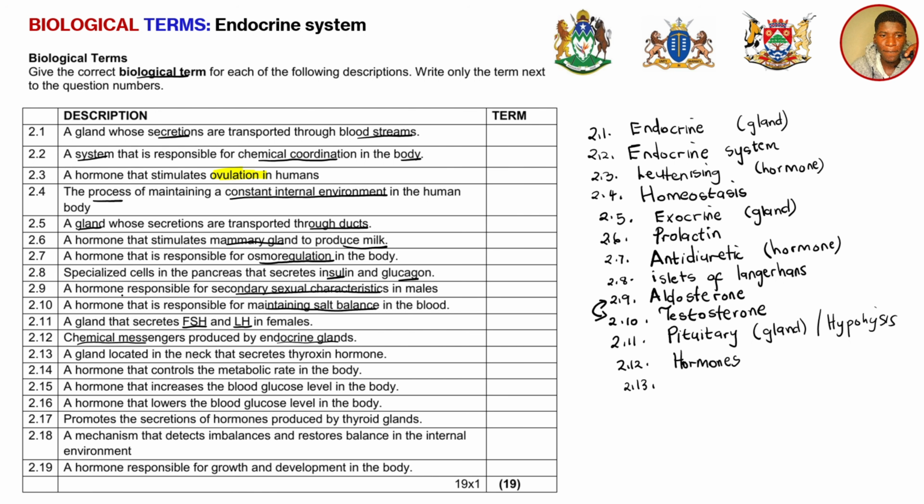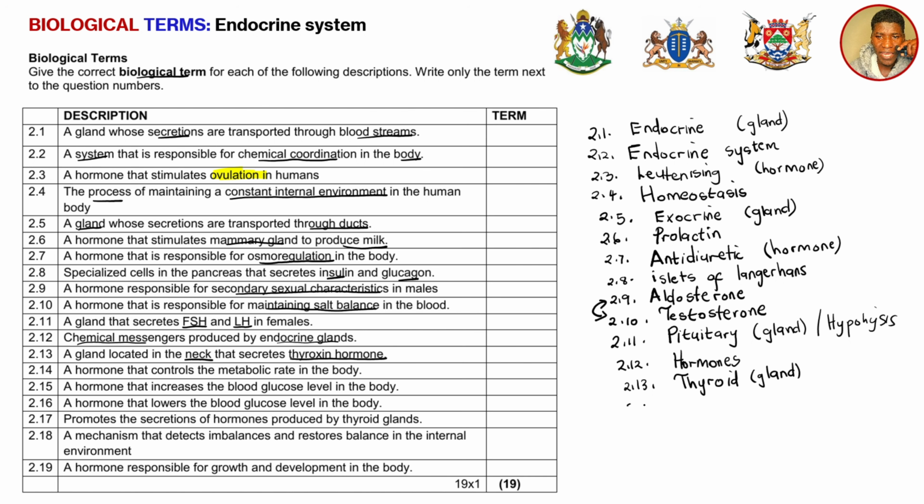And 2.13, now a gland that is located in the neck, and it secretes thyroxine hormone. So we've got a gland here at the neck. Remember here, your voice box is actually housing the gland that is known as the thyroid gland. The thyroid gland is responsible for secreting or producing thyroxine hormone. So the gland that is found at the neck is known as the thyroid gland.